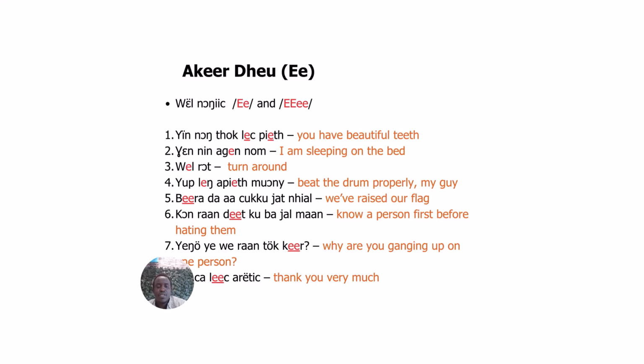So examples of sentences that have single E and double E are 1. Yinong thok lej pieth. You have beautiful teeth. Anin again num. I'm sleeping on the bed.